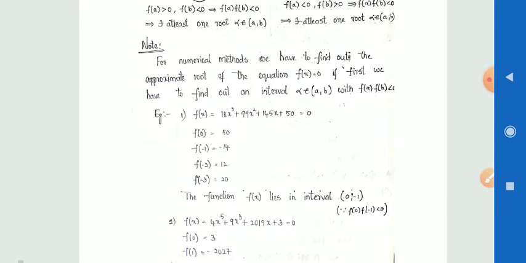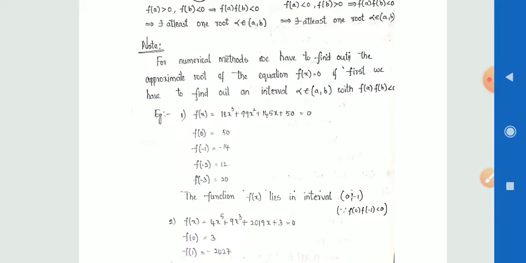Here an example is given. Here f of x is equal to the given function 18x cube plus 99x square plus 145x plus 50 is equal to 0. Here I am going to substitute x values. Taking x as 0, f of 0 we get 50. Substituting x is equal to minus 1, we get f of minus 1 is equal to minus 14, and f of minus 2 we get 12, and f of minus 3 we get 20. Then the function f of x lies in the interval.